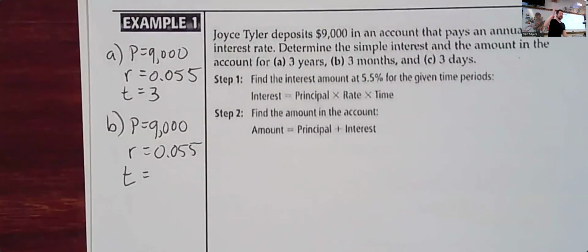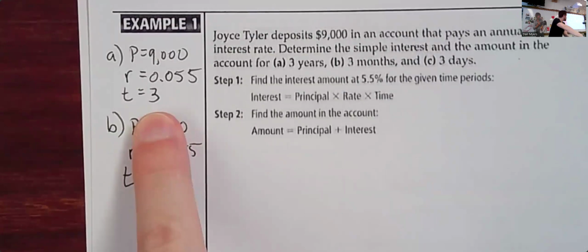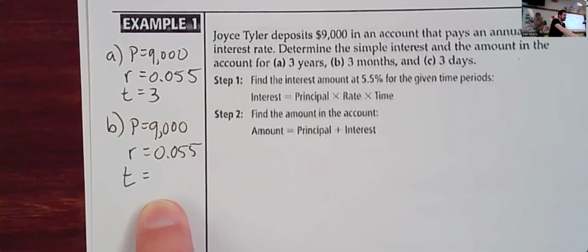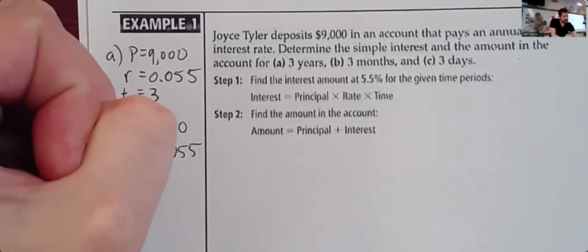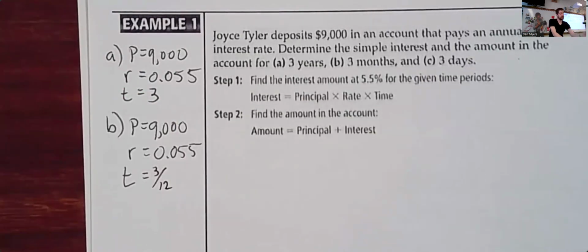What's that? Yeah. How'd you come up with that? There's 12 months in a year. Yeah. If we're talking about 3 months, we can't write 3 because 3 means 3 years. T is always in terms of years. So if we write 3 again, then we're talking about 3 years again. If we write 1, we're talking about 1 year. How many months are in a year? 12. If we're talking 3 out of 12 months, that's how we could write T in terms of years. But then Kate, you said 3/12 reduces to 1/4. So T is equal to 1/4.